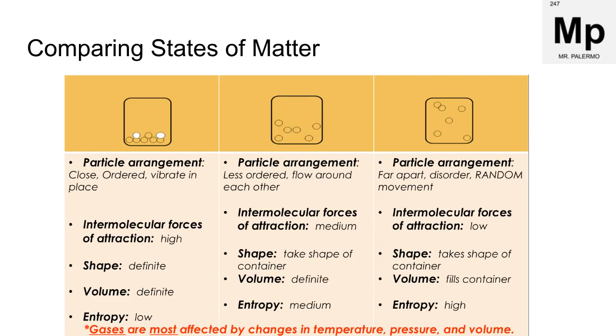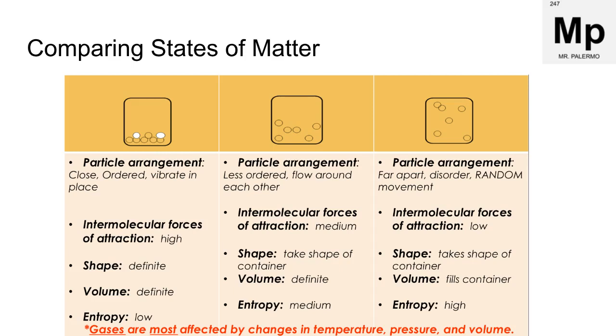So let's compare the states of matter. When we look at a solid, we can see that the particles are very close together. They're ordered, so there's not a lot of potential for movement, and that's because we have higher intermolecular forces of attraction holding these particles together, and so they essentially just vibrate in place.